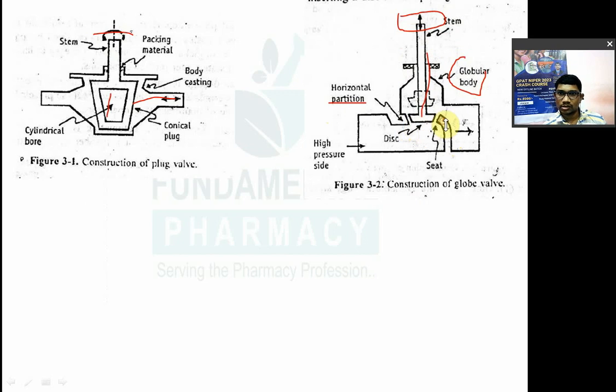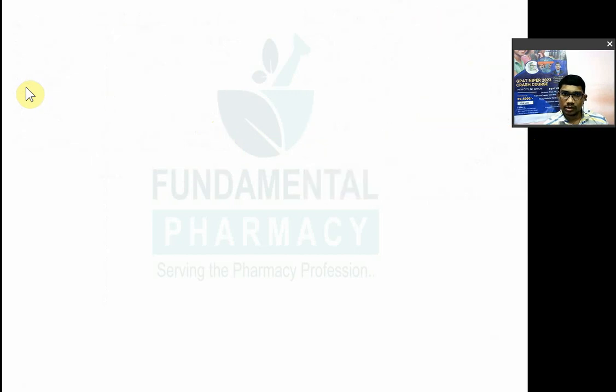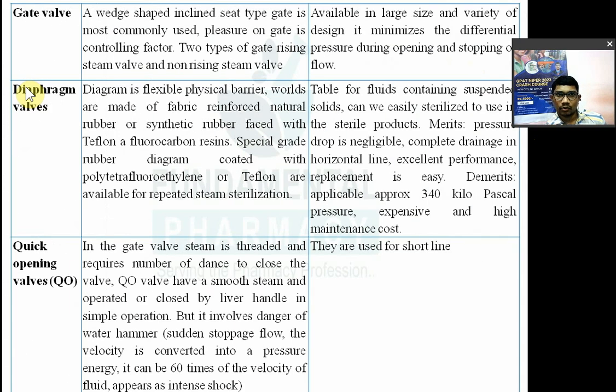So this is known as a seat for the disc. So when this stem will be rotated, यहाँ पे जो high pressure होगा, there will be flow. Okay? Otherwise it will be closed. So it is a globe valve. Globe valve कैसा होगा ऐसा. Now the third one is nothing but the gate valve.